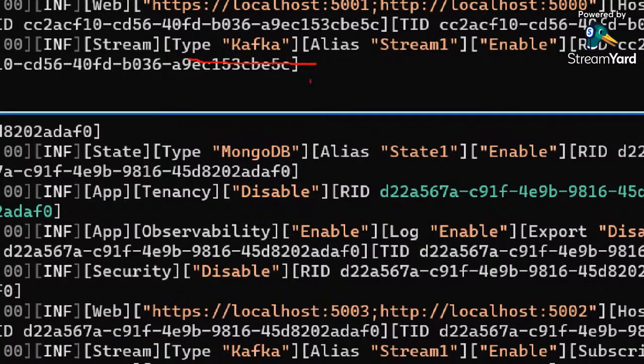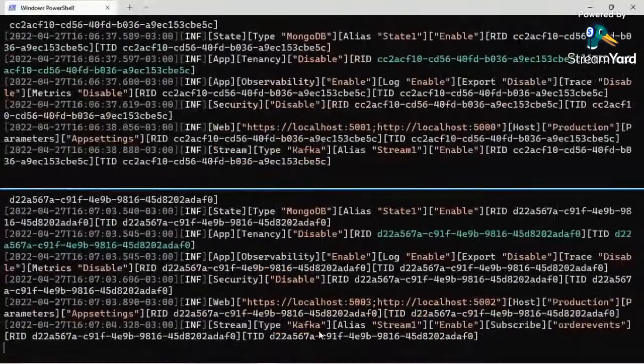Take a look at this: in the top side we're running the Kafka order microservice, in the bottom side the Kafka payment microservice. I don't need to recompile, and I don't need to change any line of code of my applications. And they are both running Kafka.